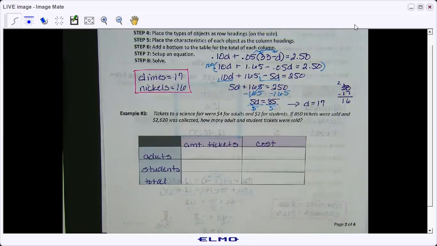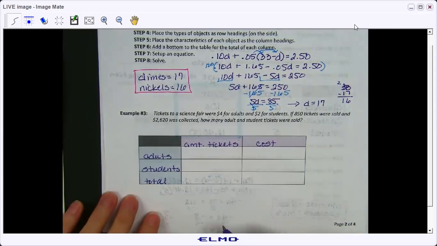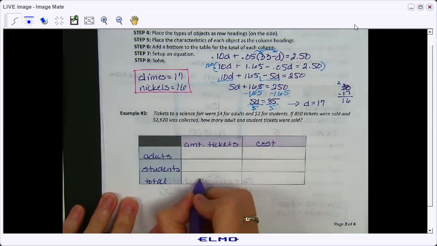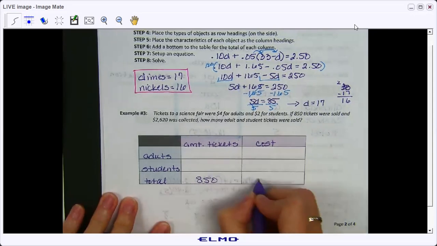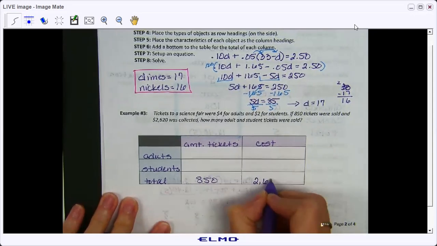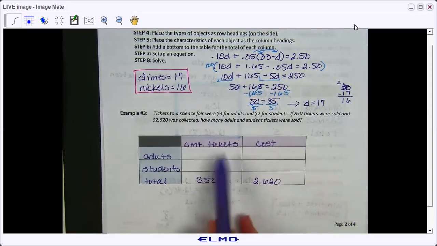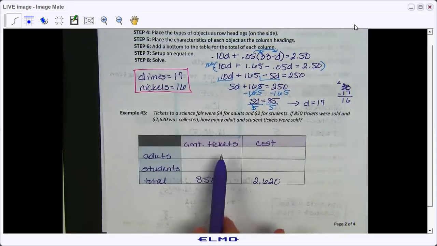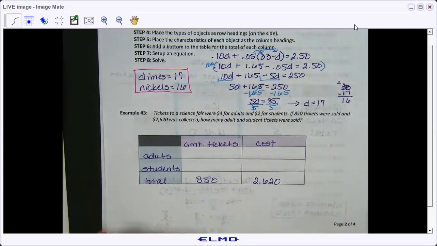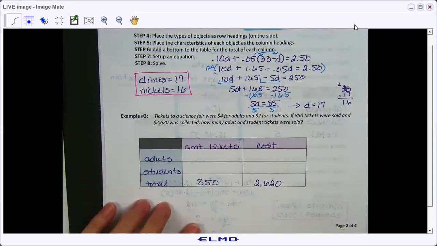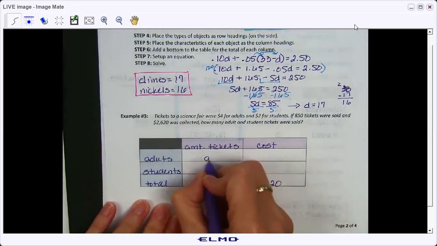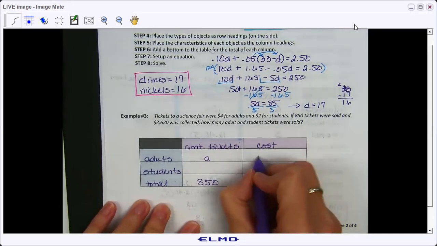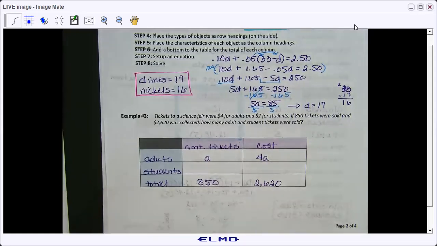Okay, so now we're going to start filling in the charts. So let's see. Savannah, can you tell me what goes in my two totals columns? For ticket count, 850, and then for the money collected, 2,620. Hey, Ryan, can you tell me what goes in my two adult count columns? For quantity, is it A? Yep. And then price, $4, or just 4? Yeah, and you put 4A right there. Good.